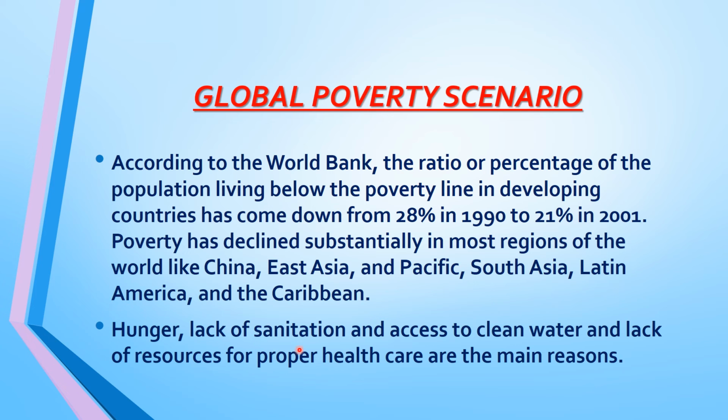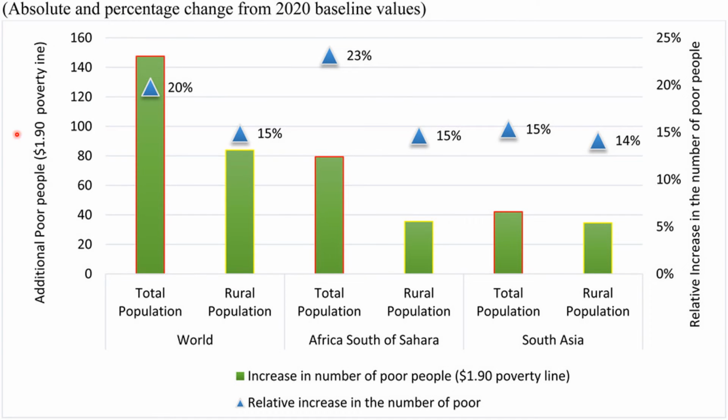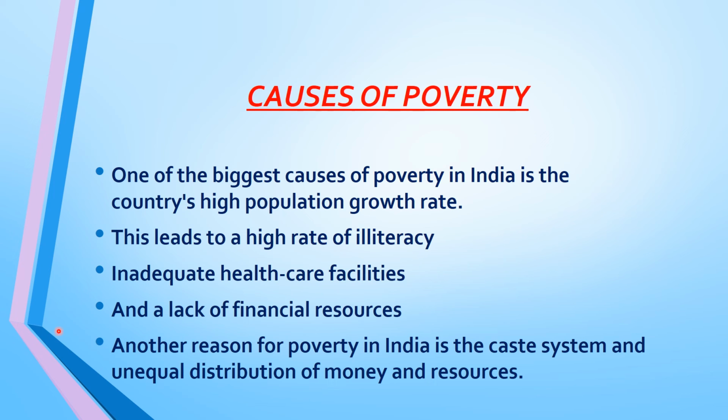Hunger, lack of sanitation and access to clean water, lack of resources for proper health care are the main reasons. Here you can see the global poverty scenario of the world, Africa, the south of Sahara and South Asia.